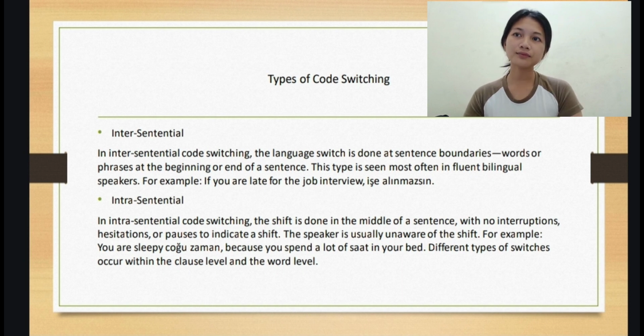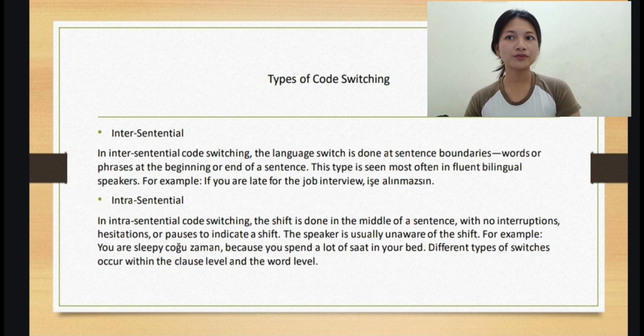Second, intrasentential. In intrasentential code switching, the shift is done in the middle of a sentence with no interruption, hesitation, or pauses to indicate a shift. The speaker is usually unaware of the shift. For example, you are sleepy because you spend a lot of time in your bed.